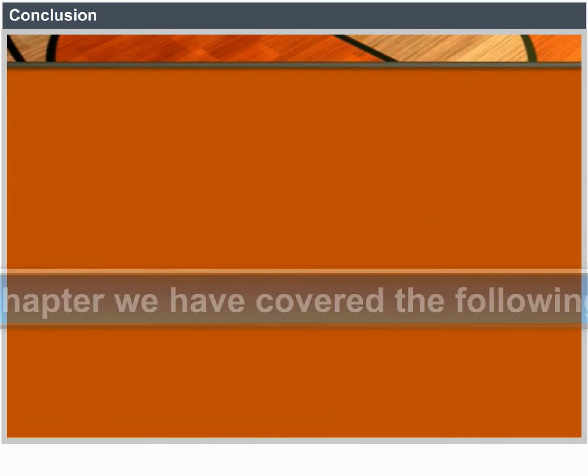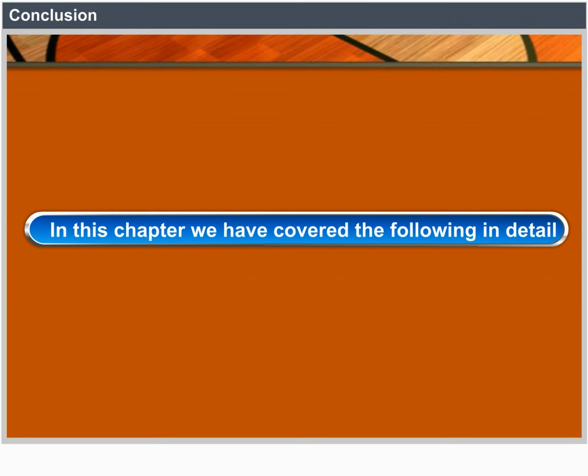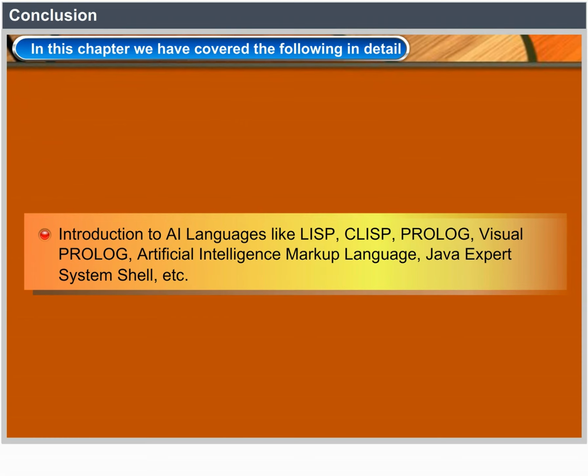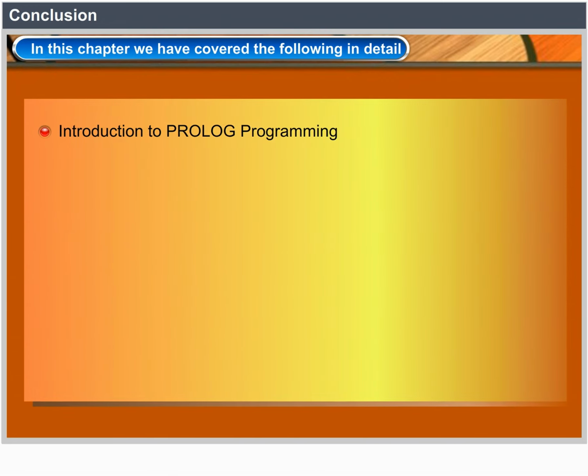Conclusion. In this chapter, we have covered the following in detail. Introduction to AI languages like Lisp, Common Lisp, Prolog, Visual Prolog, Artificial Intelligence Markup Language, Java Expert System Shell, etc. Introduction to Prolog programming.